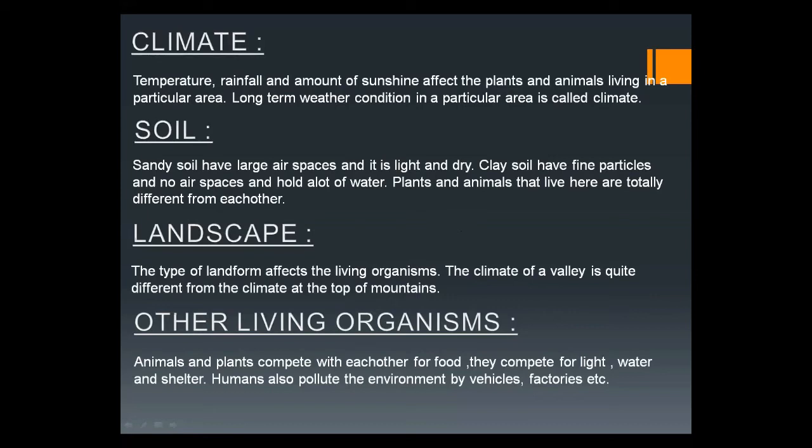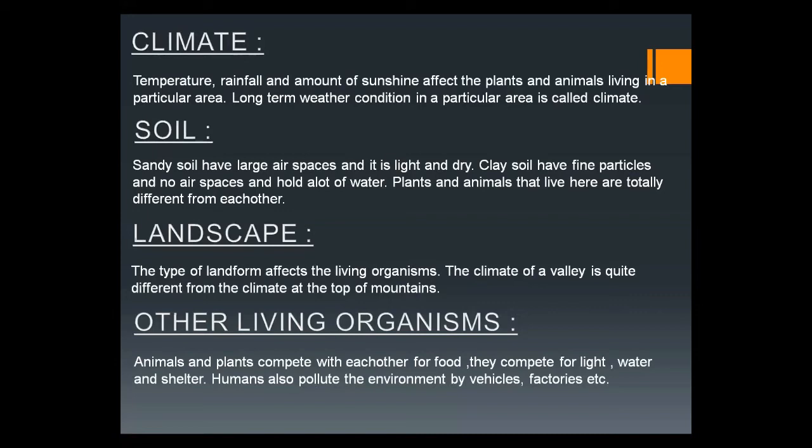Sandy soil is found in desert areas, and the plants that grow in sandy soil have thick fleshy leaves and stems, covered with a wax layer to stop evaporation. They absorb water in their thick fleshy leaves.